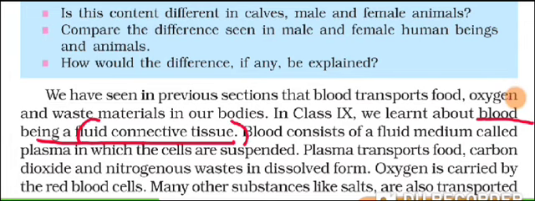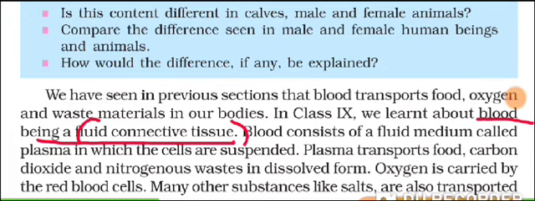Do you remember the different tissues which you have come across in the standard 9 under the section of animal tissue? Yes, we had learned about epithelial, nervous, muscular, and connective tissue. In connective tissue, we had two different types of tissues. One was blood and the other lymph.